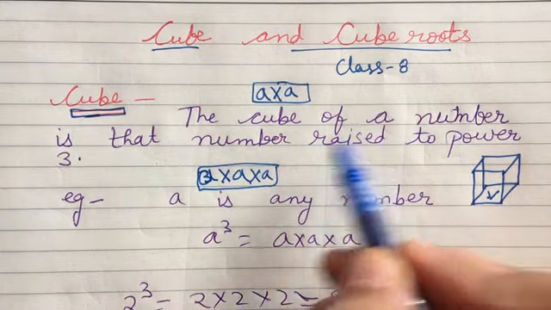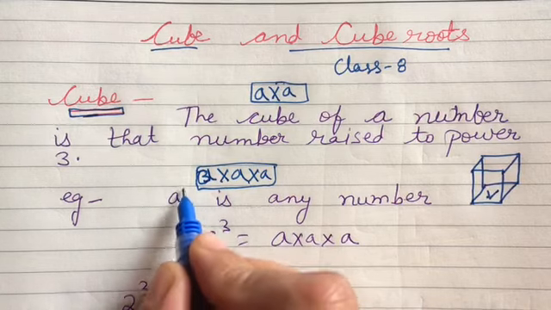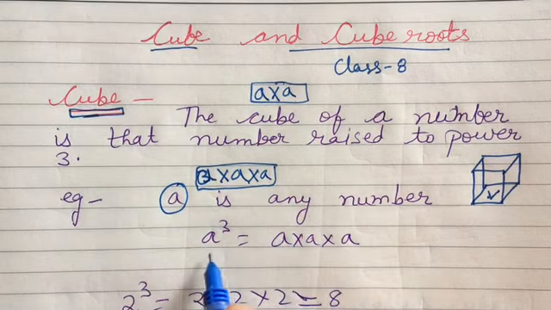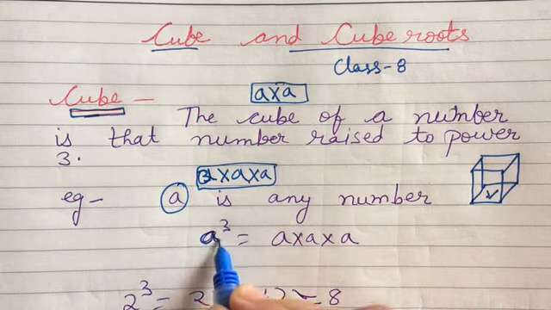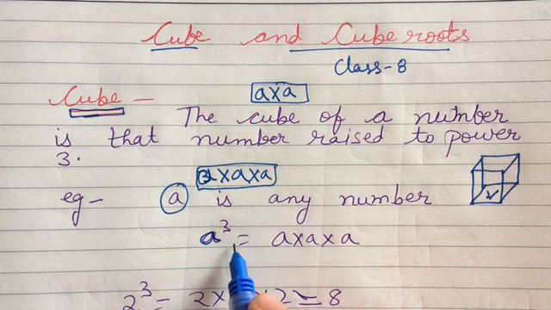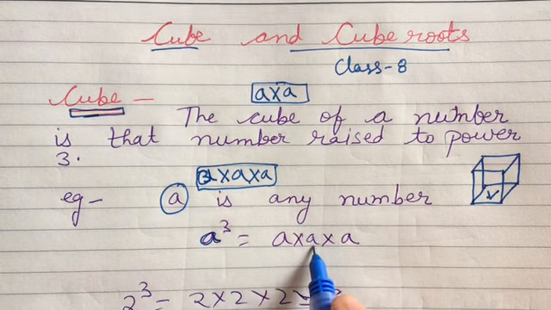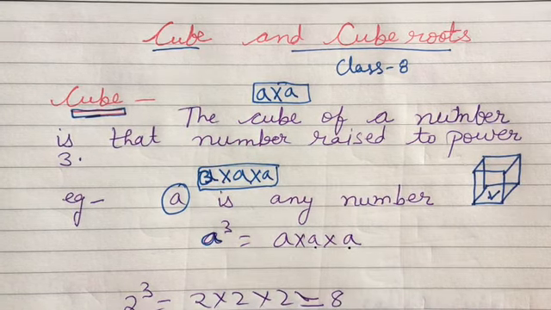So cube of a number is that number raised to power 3. So if a is any number, then what will be its cube? A^3. A raised to power 3 is its cube. So we can write a cube is equal to a multiplied by a multiplied by a.